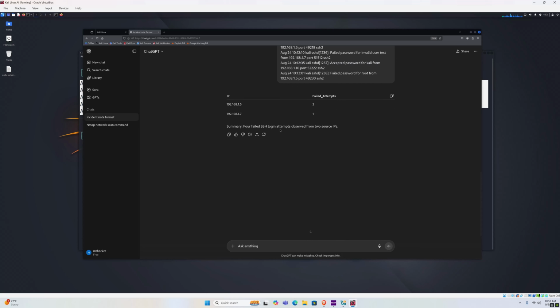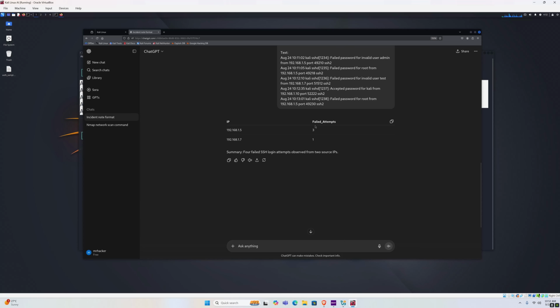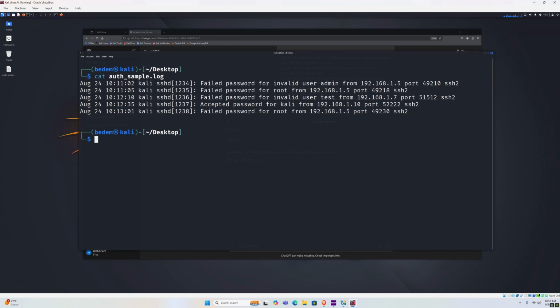Okay, so here is our output. We get the 2 IP addresses and the failed attempts number. Summary: 4 failed SSH login attempts observed from 2 source IPs. Let's check our log file to see if that is correct. The first one is from .1.5. It is a failed attempt. The second one is also a failed attempt from .1.5. The third one is a failed password for an invalid user from .1.7.